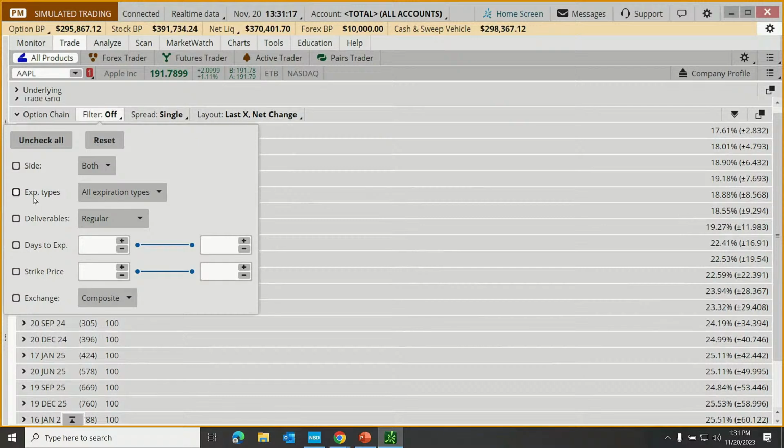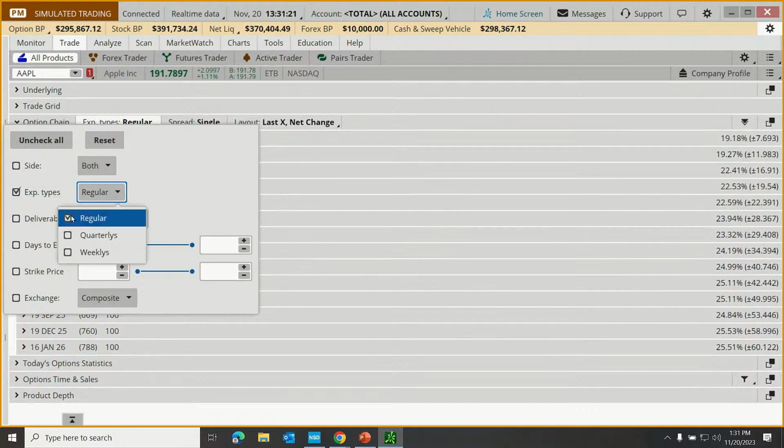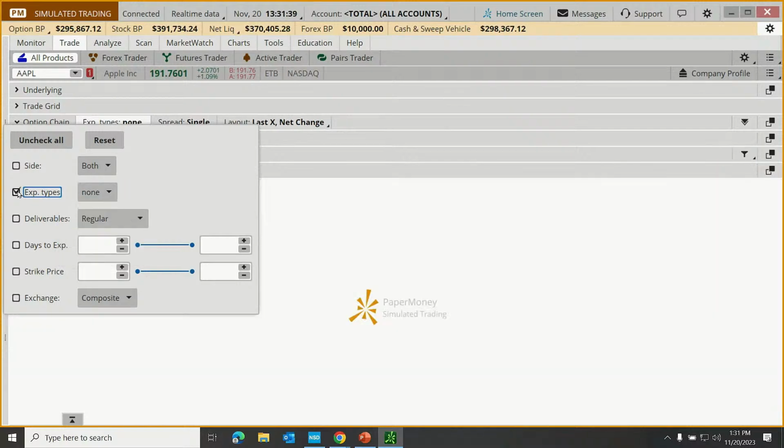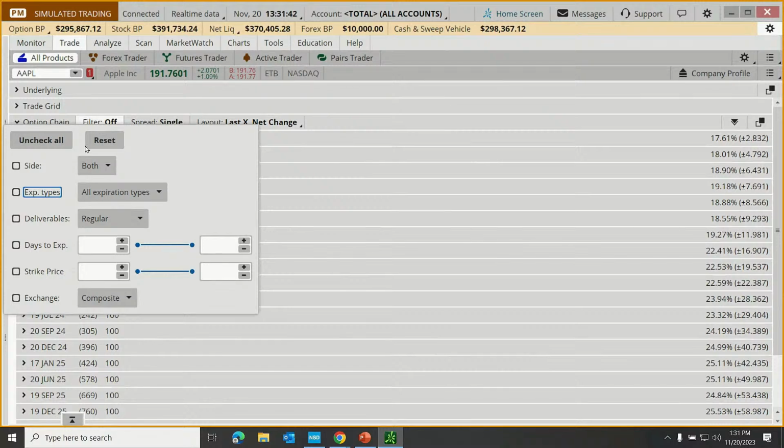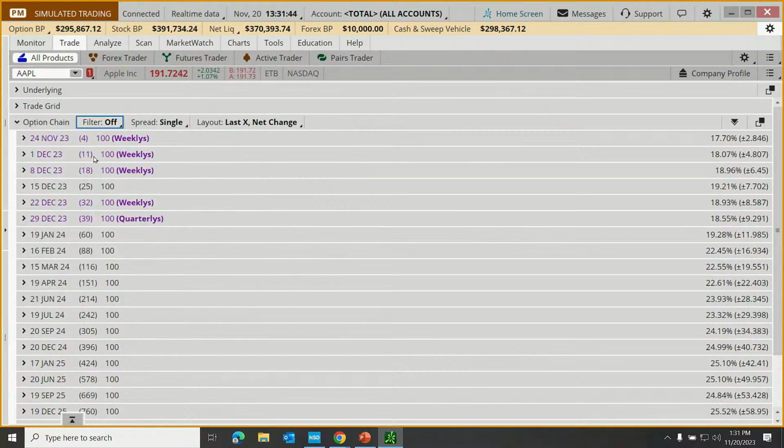Okay, so if I were to check the box for expiration types, it might just show the regular options, meaning just the ones for the traditional third Friday expiration. If you want to see quarterlies, check the box for quarterlies. But by default, probably most of you would just leave any of these unchecked, leave that filter off, and that way you can see the entire options chain.